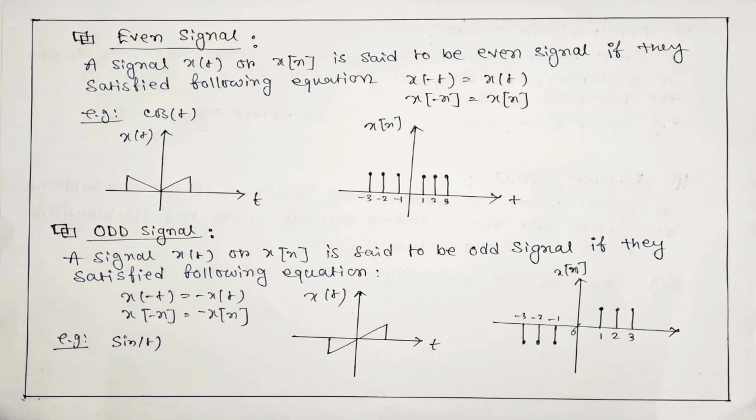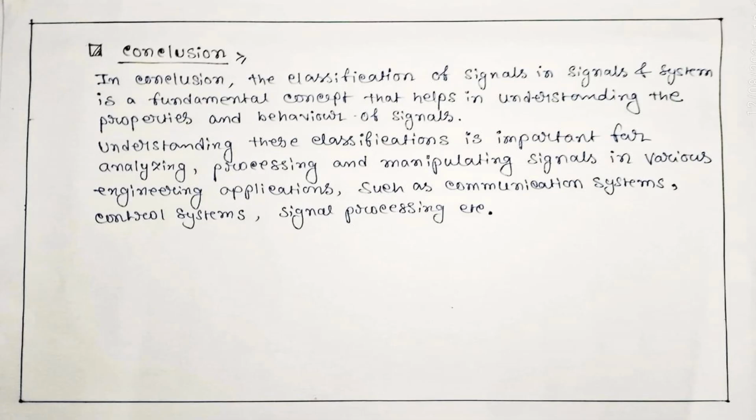And the final conclusion is that classification of signals in signals and systems is a fundamental concept that helps in understanding the properties and behavior of signals, and it is important for analyzing, processing, and manipulating signals in various engineering applications like communication systems, control systems, and signal processing. So this is the brief classification of different types of signals.